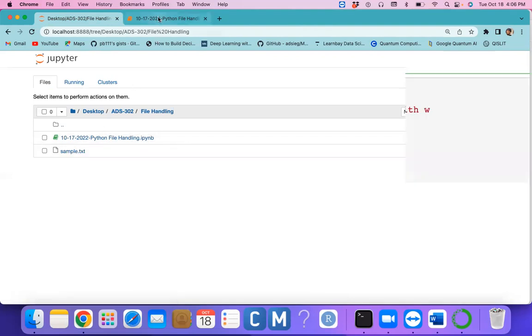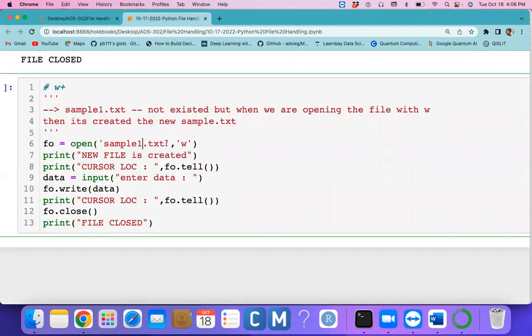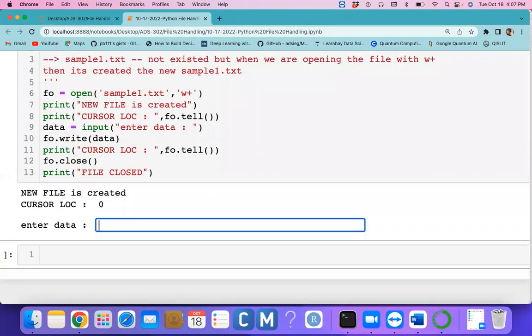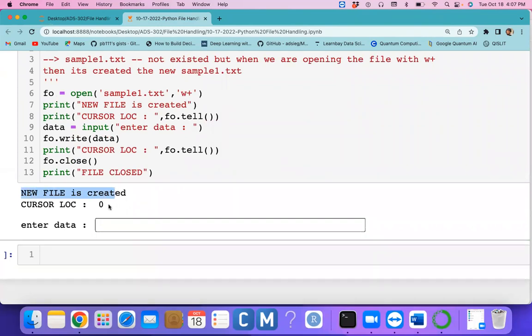Now I am giving the file sample1.txt and opening it with W plus mode. Here also the file can be created, the cursor is at location 0, and we can enter some data, and the data is redirected into the sample1.txt file.